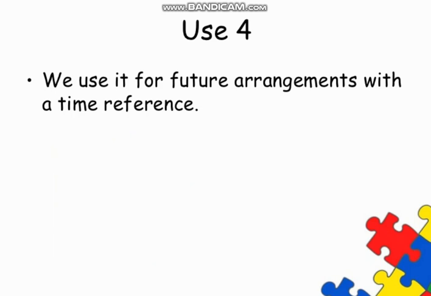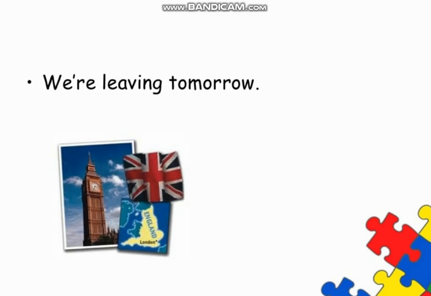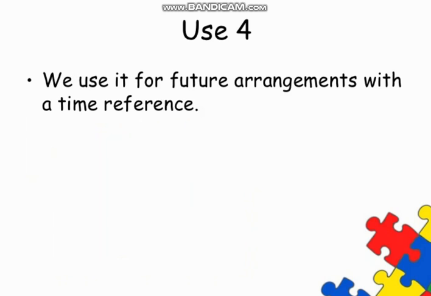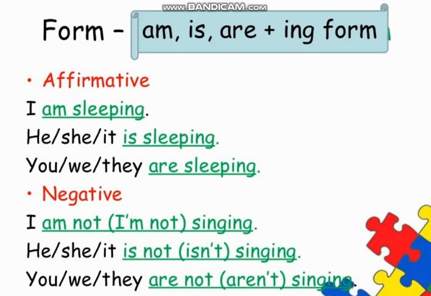And its fourth use, as you can see, is that we use it for future arrangements with a time reference. Time is given, as you can see in the previous two sentences, here tomorrow is mentioned and here Friday is mentioned. The time is specific, or the time reference is given in it. So we use it for future arrangements. We have some arrangements for the future, that I'm going to do this, I'm going to do that. But whenever they are mentioned with a time reference, as we asked, are you going for the picnic, for such sentences we use present continuous tense. So those were all the different uses of the tense.